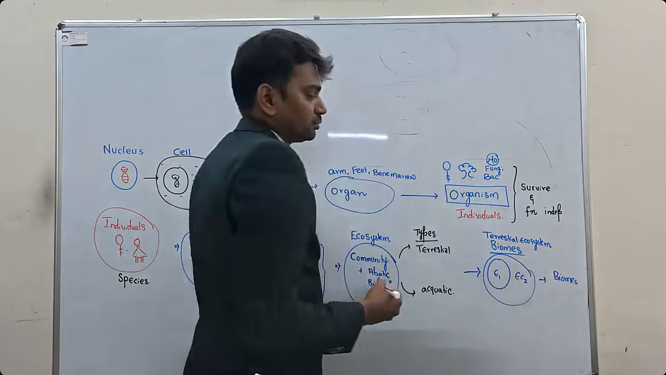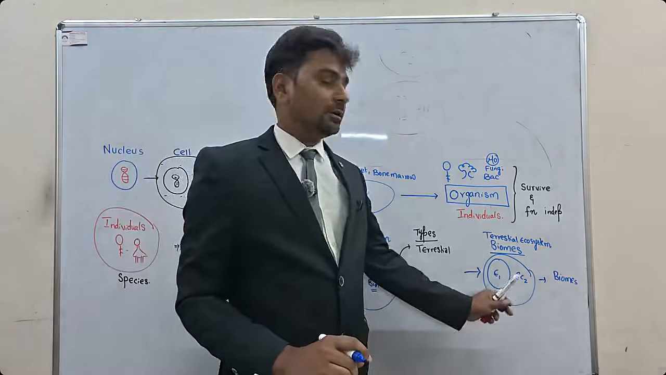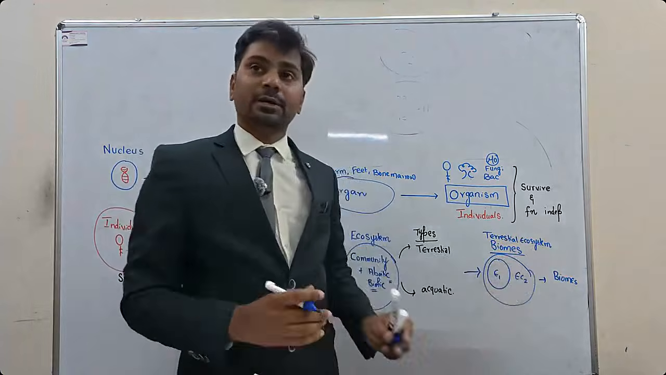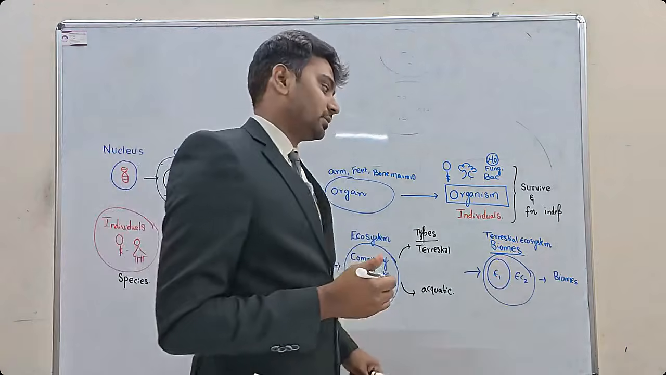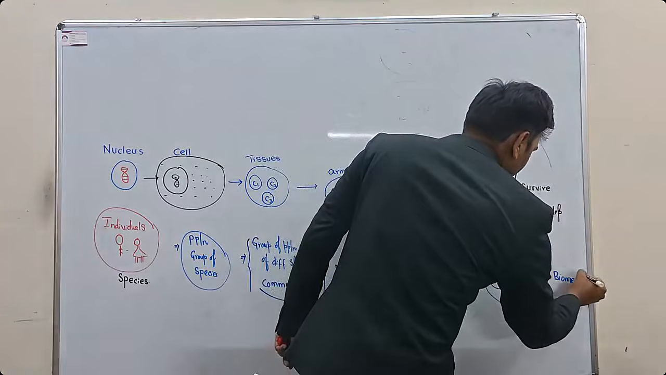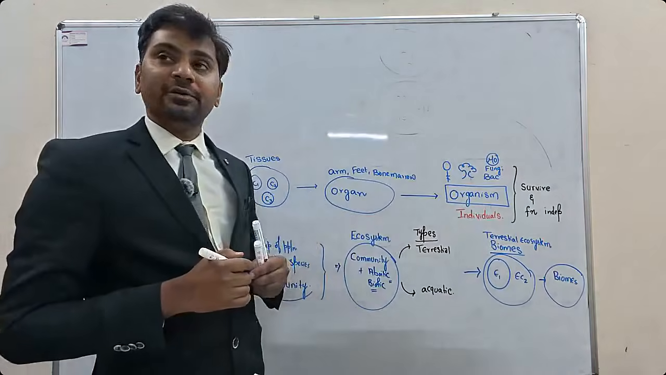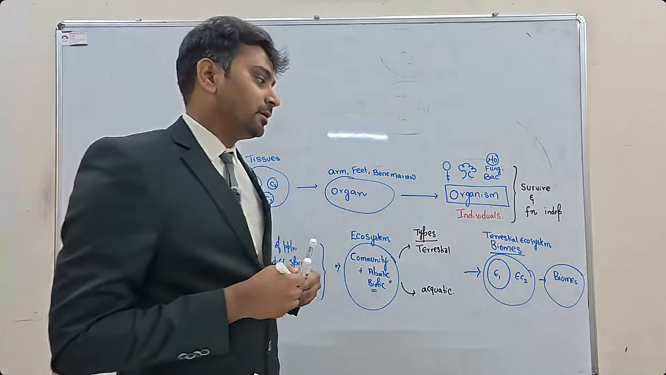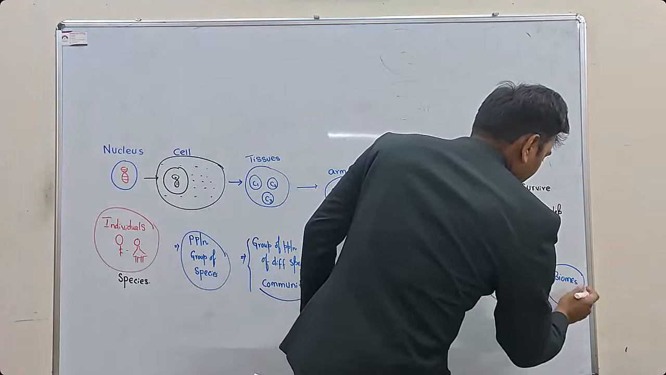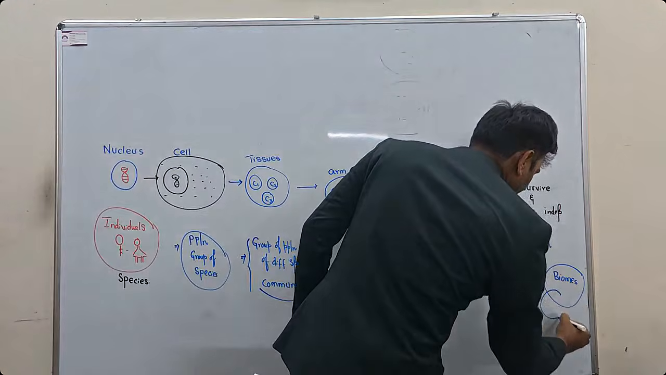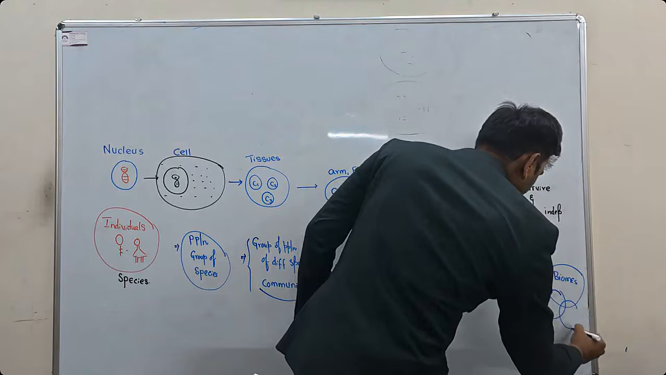But in aquatic ecosystems, classification cannot be possible. As a result, biomes will be exclusively for terrestrial ecosystems. Now, a group of biomes where the living organisms are surviving along with their surroundings.